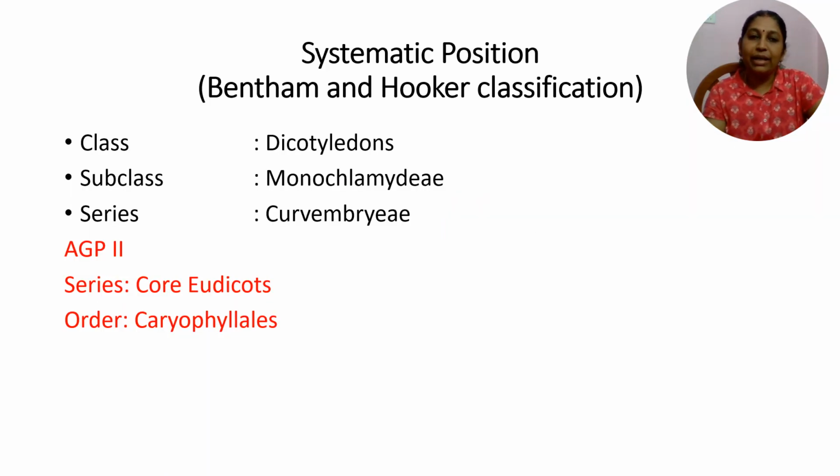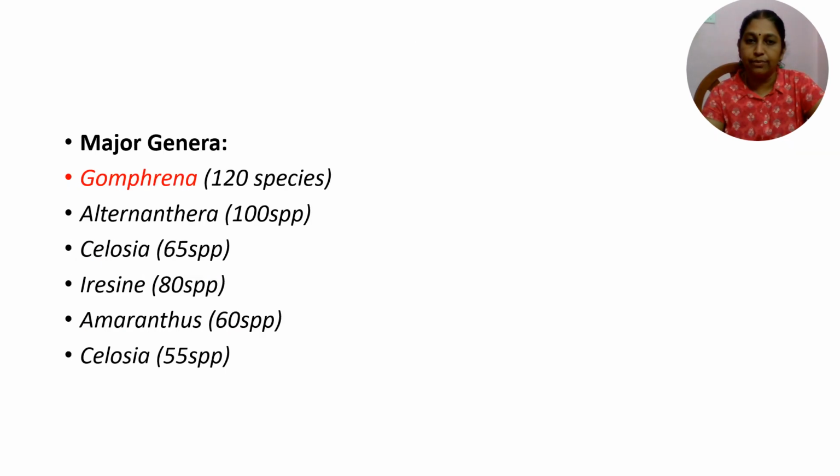So coming to the systematic position, according to Bentham and Hooker system of classification, Amaranthaceae belongs to the class Dicotyledonae, subclass Monochlamydeae, and series Curvembryae, because the embryo of Amaranthus is curved in nature and hence it is classified under the series Curvembryae. It belongs to the order Caryophyllales. According to APG II, it belongs to the order Caryophyllales and the series Core eudicots.